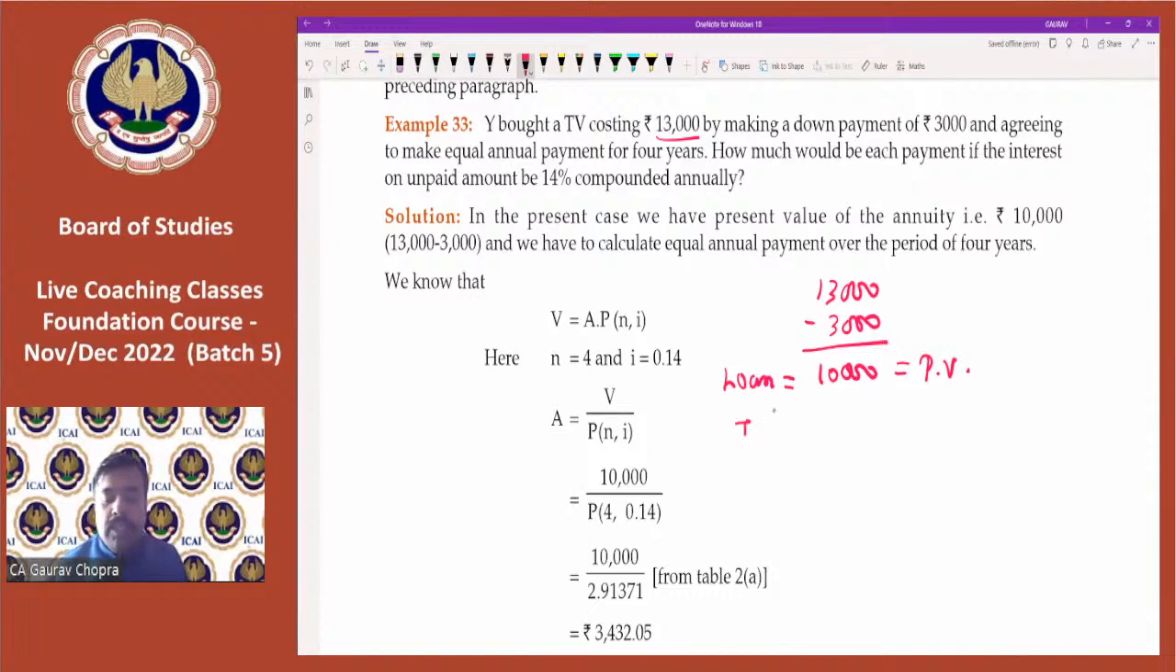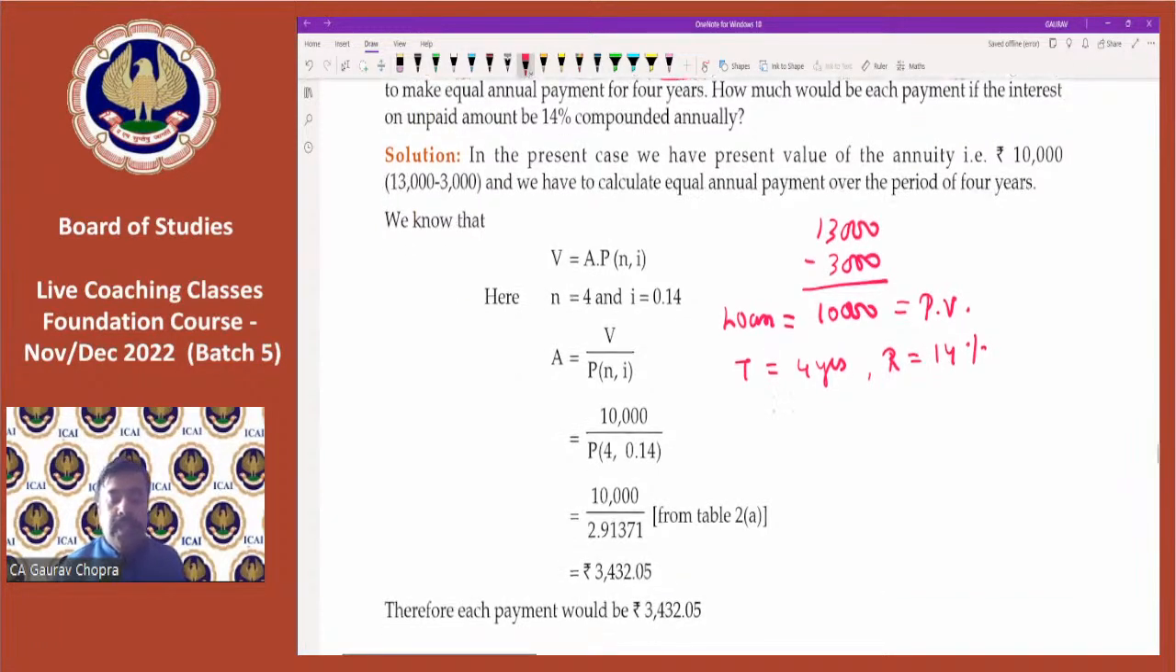Then time is given. How much is the time? It is 4 years. What is the rate? 14%. All right. Then let's calculate. So now I think you can calculate it by yourself so that we can proceed further, and we have to cover many things today.